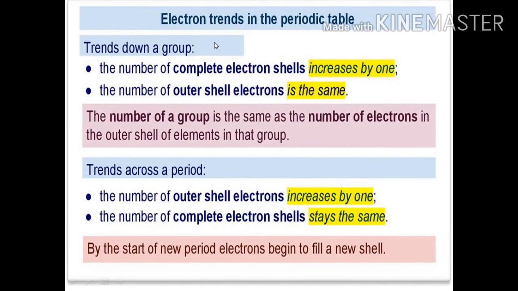Now we will learn about the electron trends in the periodic table. When we talk about trends down a group, the number of shells increases by 1 down a group, but the number of valence electrons remain the same. This you know very well. The number of shells increases by 1 down the group, the number of valence electrons remain the same. Because the number of valence electrons are same, they have similar properties, but across a period it is just the opposite. When we go from left to right across the period, the number of shells remains the same, whereas the number of valence electrons increases by 1.